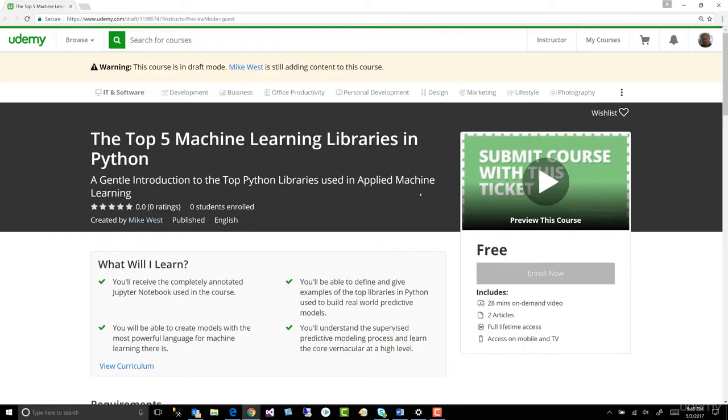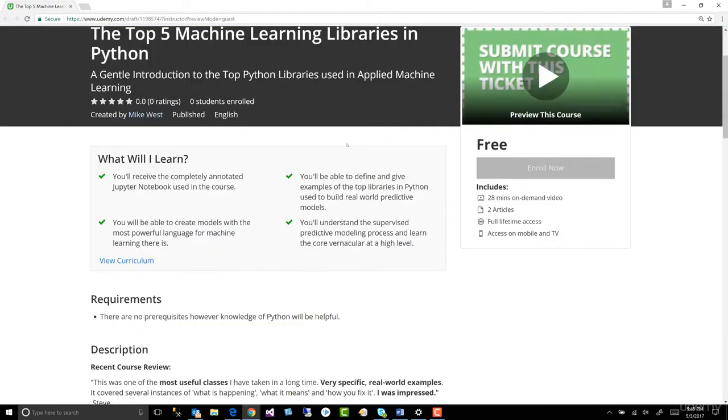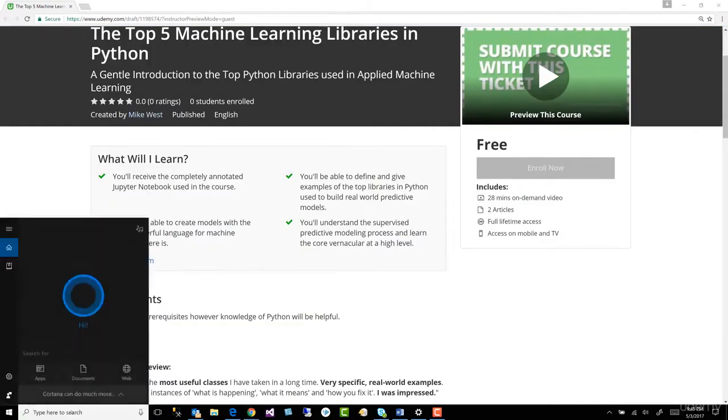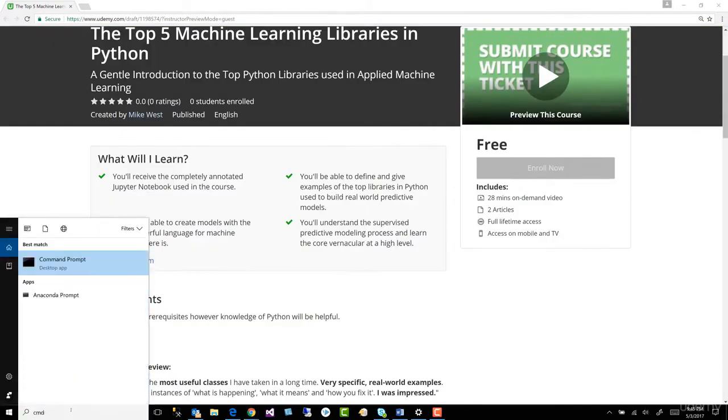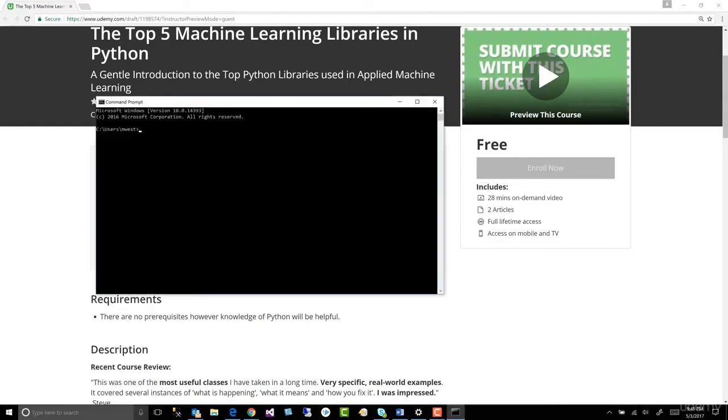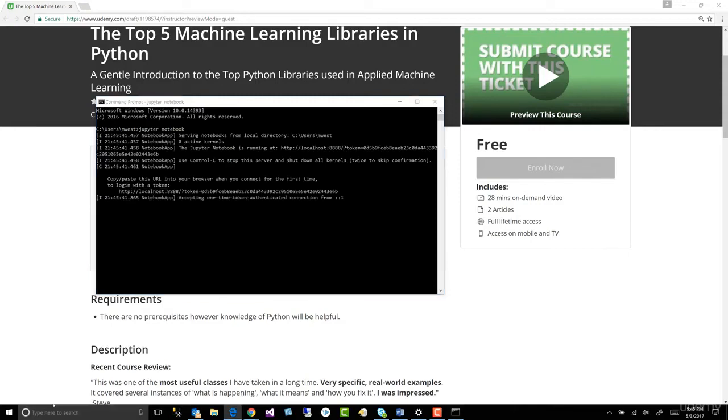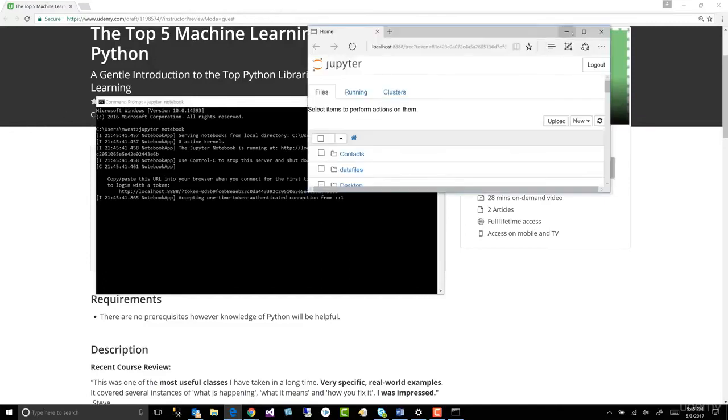All right, in this lesson, let's start learning about pandas and let's write some code. So the first thing we need to do is open up our Jupyter Notebook. And to do that, we come down here and we type CMD, and then we find the command window, we hit enter, and then we type Jupyter Notebook. And then we hit enter, and in a second, it'll open up a Jupyter Notebook. And it opened it up on another screen, so I'm going to have to drag it over to this screen.